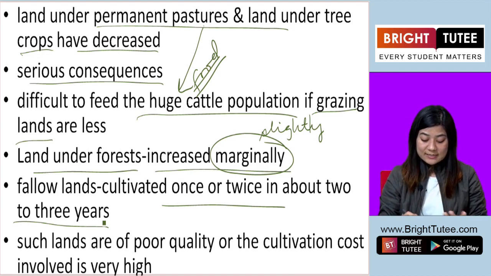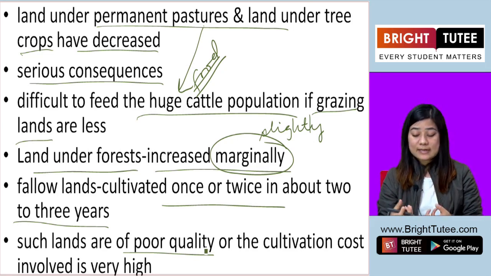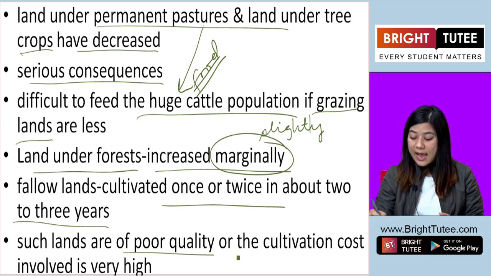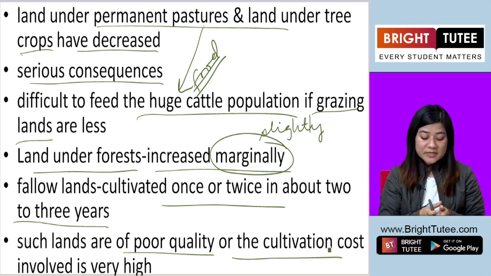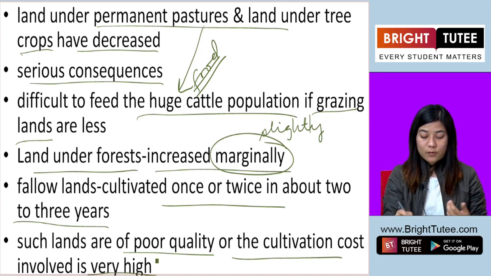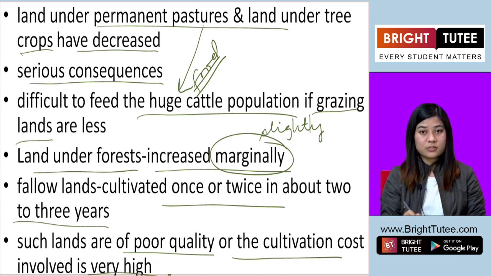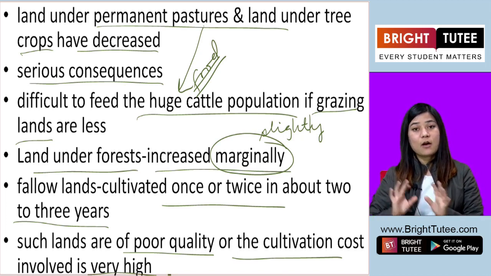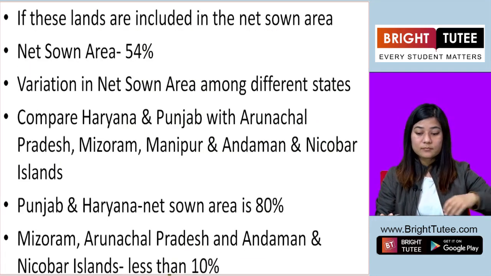Now these lands are of poor quality. The soil in that land is of poor quality, and when farmers try to cultivate in that land, their activity involves very high cost. Because of that they avoid cultivating in such fallow lands.